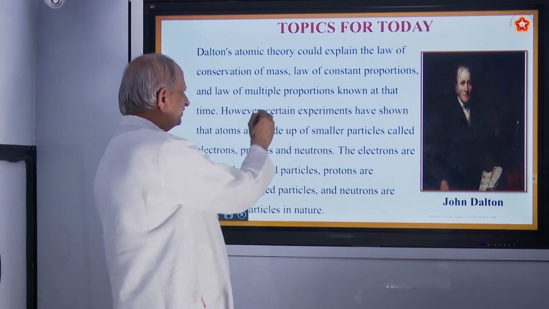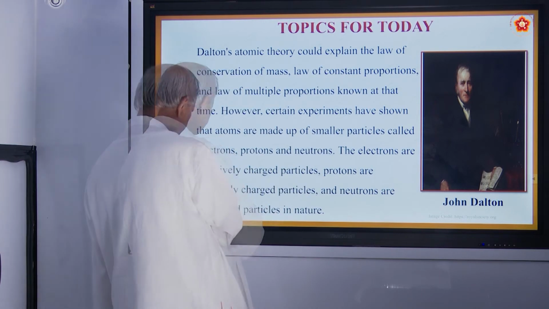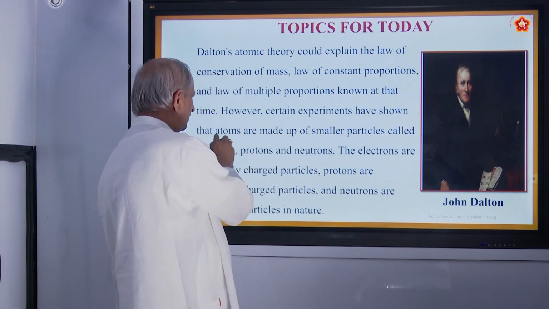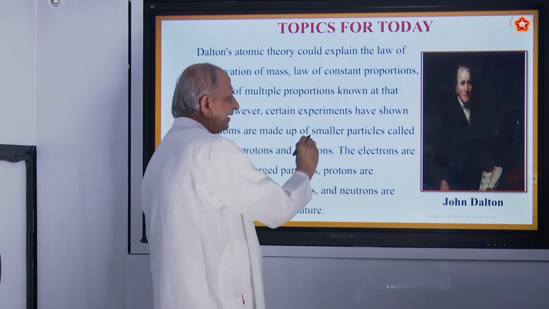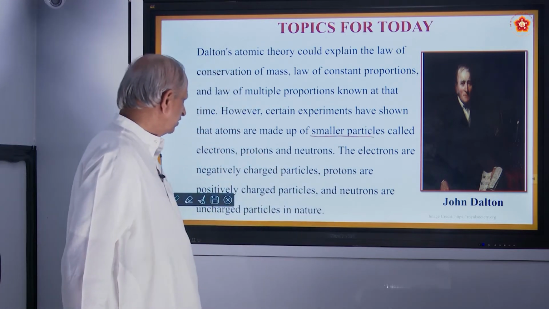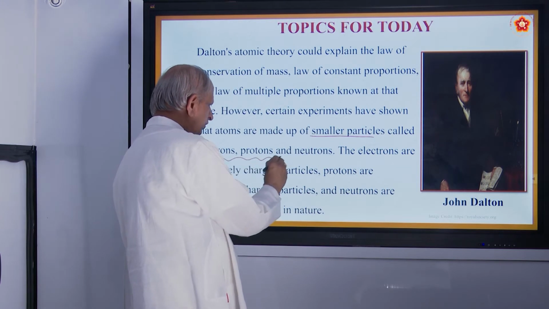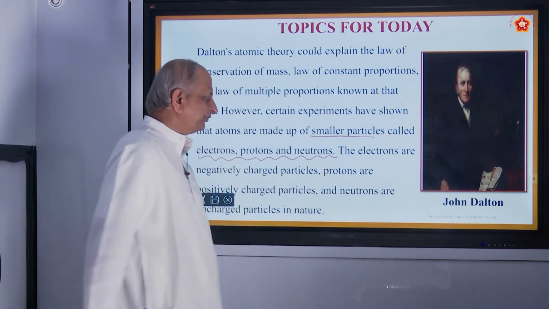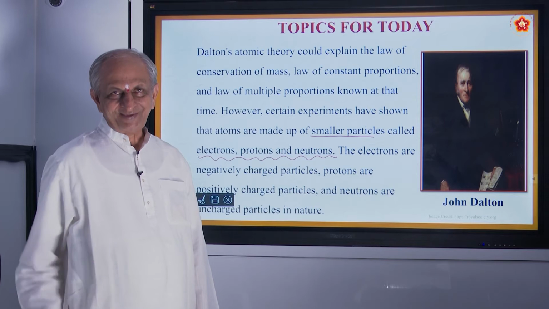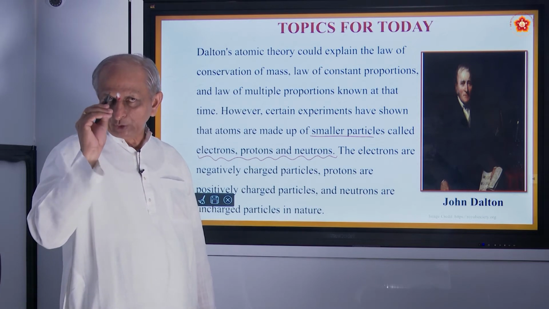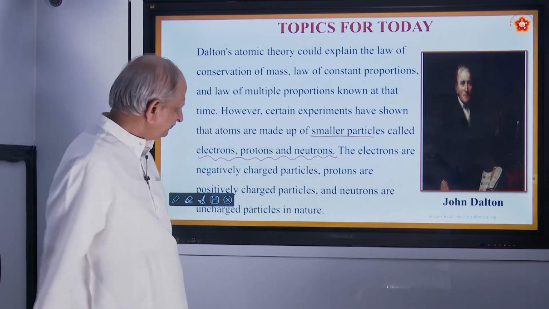However, certain experiments have shown, our experimenters have shown that atoms are made up of smaller particles called electrons, protons and neutrons. Very, very important. They are the new names. Please pronounce it 10 times.